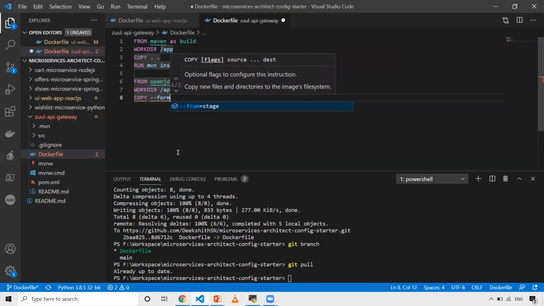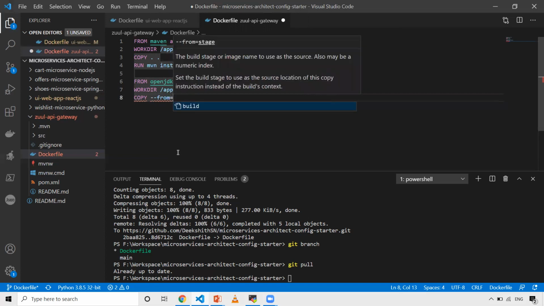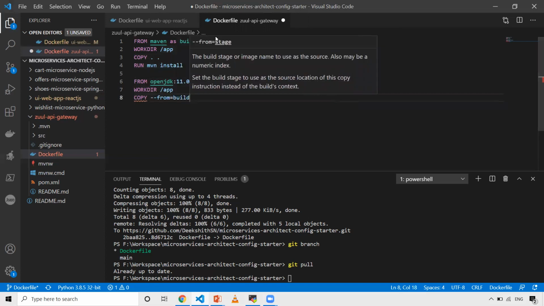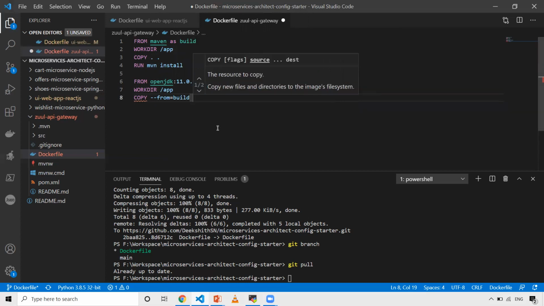If you don't know what a multi-stage Dockerfile is, I have a detailed video on that. I'm going to leave that link again in the description so you can refer to it. Sorry for the typo. From equals, in my case, it is build, because of the previous stage, if you see. And then I need to give what file I need to copy, which is under app, because my application was under app.